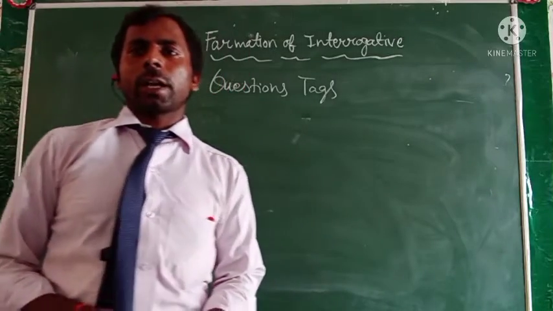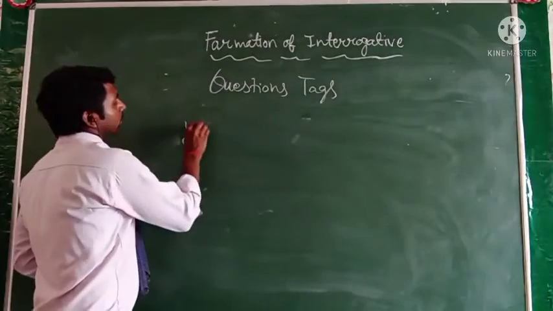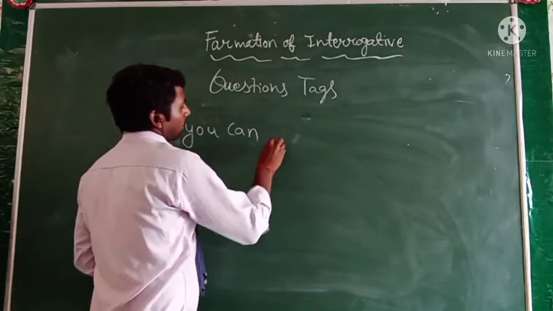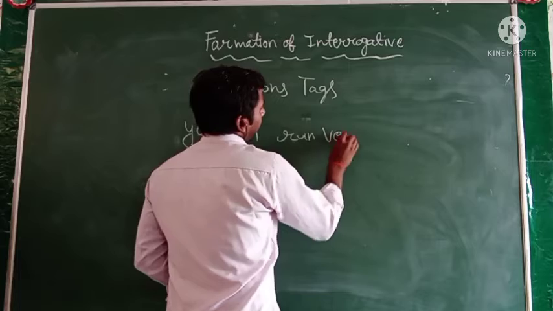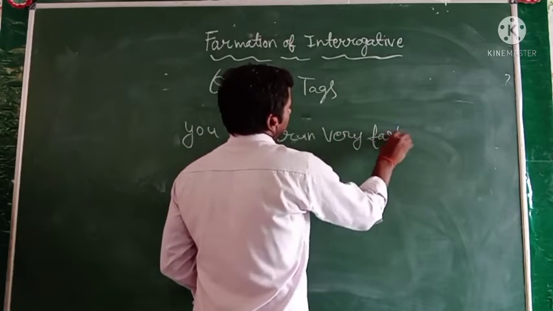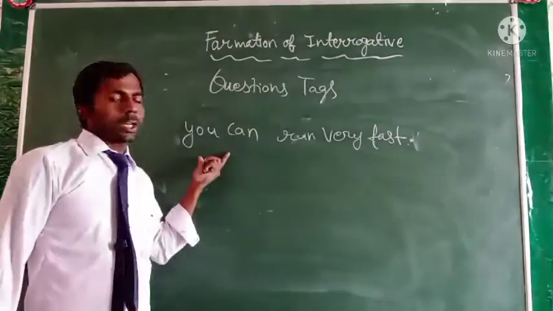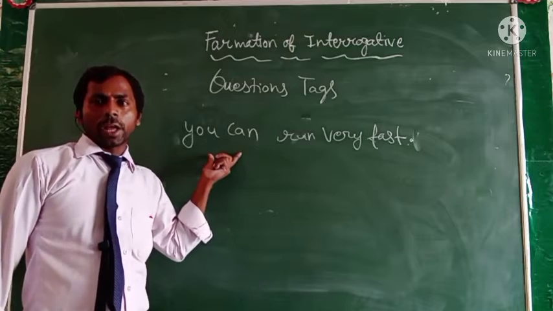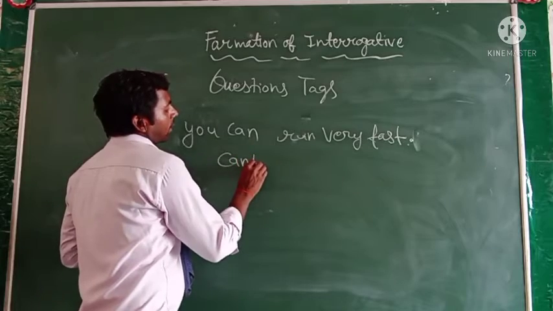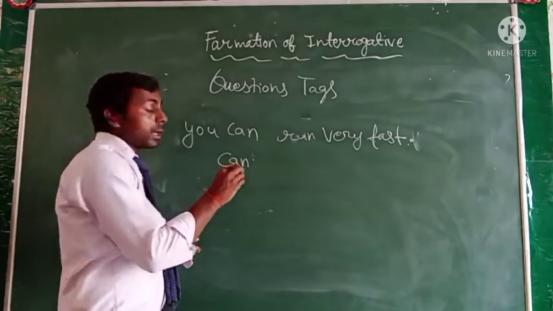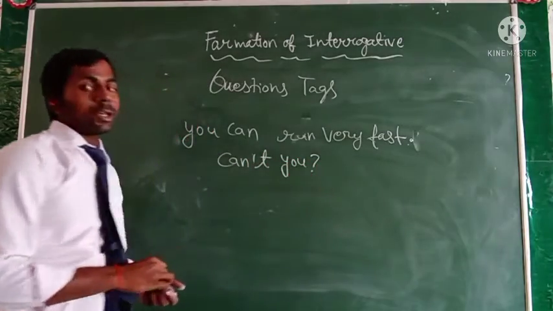Question tags. Just like that, if I take a sentence like "You can run very fast," you can see here is the statement sentence, and when we add the question tag here, you write down "can't you," and after that you use the question mark.